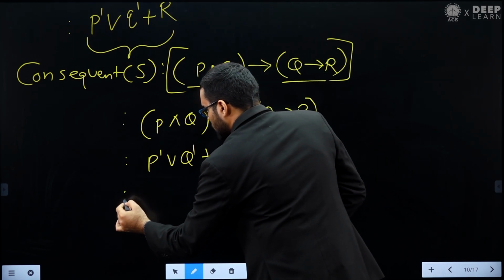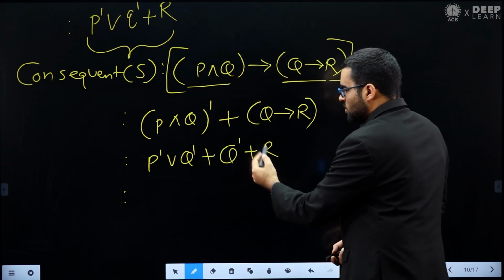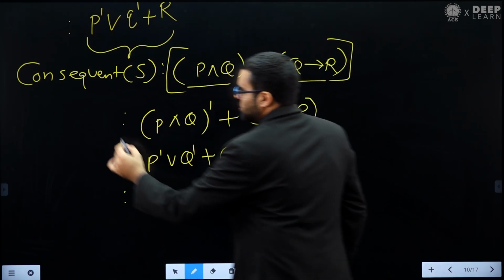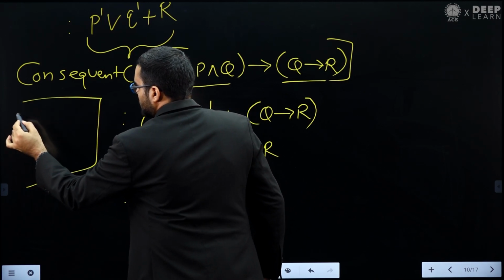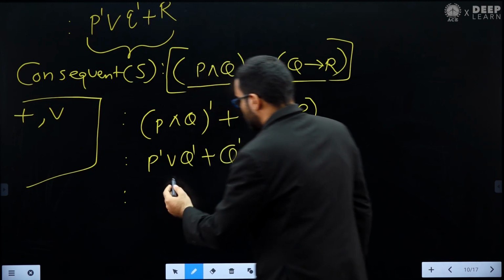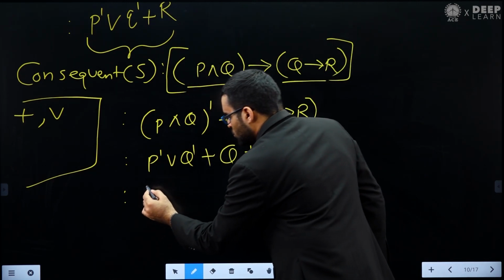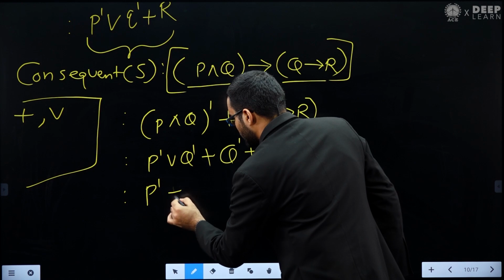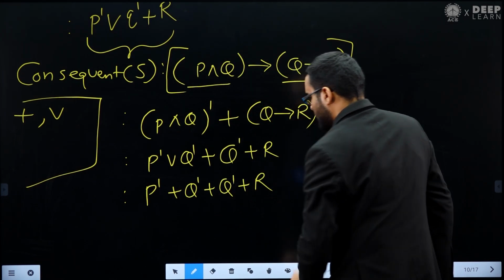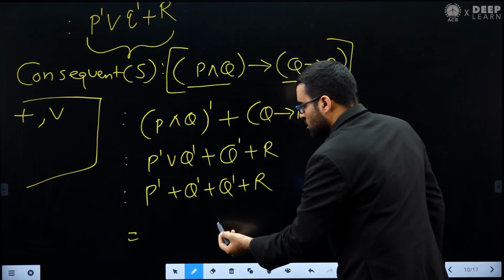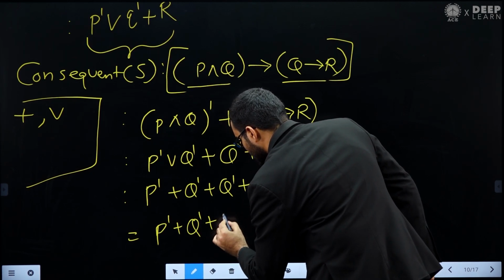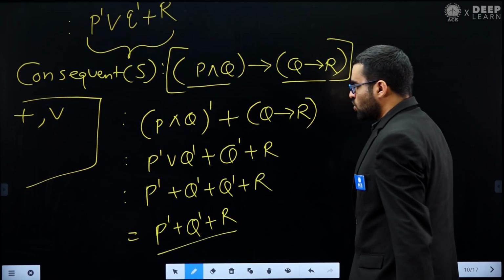Now remember this plus and this plus is basically disjunction. Either we can write it as plus or we can write it as disjunction, both are the same. So I can write P dash plus Q dash plus Q dash plus R. And what is Q dash plus Q dash? That is Q dash. So we get P dash plus Q dash plus R. So this is our consequent.